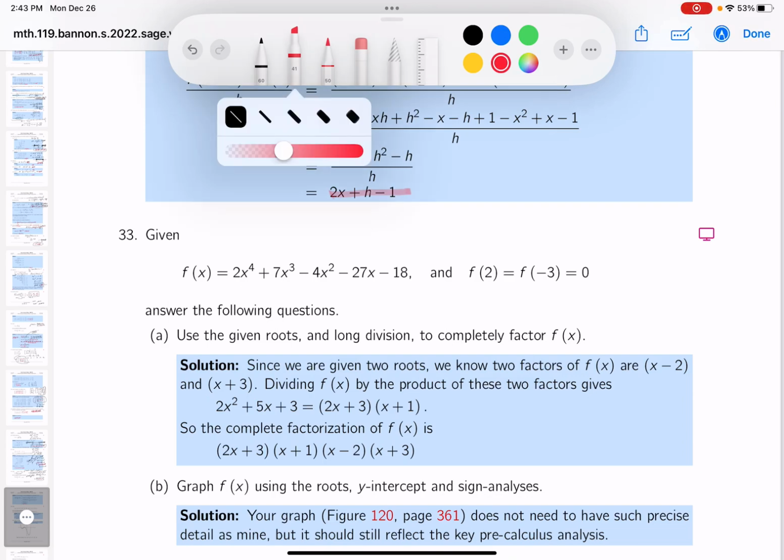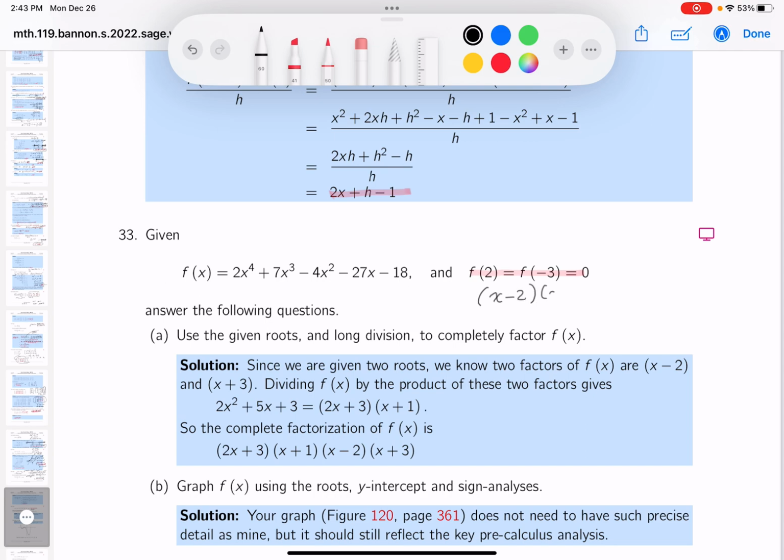Okay, I'm going to trust this. And what does that mean? If there are zeros of this polynomial, it means the polynomial has two factors that I know about now, which is x minus 2 and x plus 3. I know they're the factors of that polynomial. What I don't know is what's over here, but this polynomial will factor, all right?